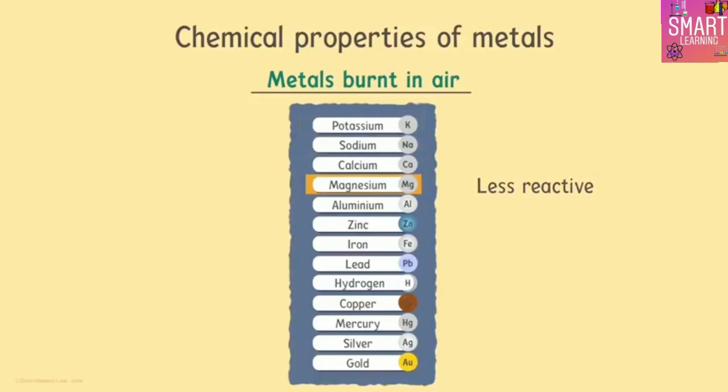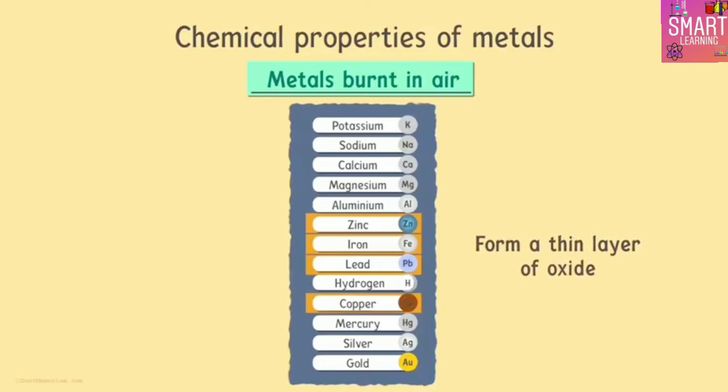But wait, burning in oxygen doesn't really help us to decide about the reactivity of zinc, iron, lead or copper. All we know about these is that they form a thin layer of oxide around the metals.